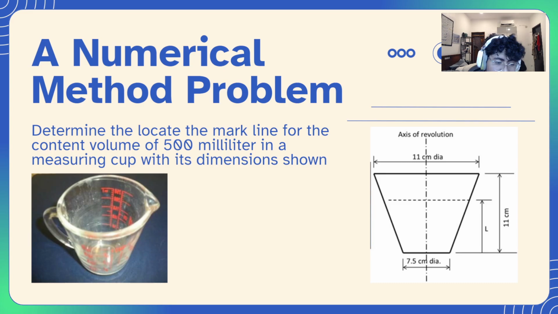The measuring cup is round, as you can see in the photo on the left, and on the right are its dimensions. It's 7.5 centimeters in diameter at the bottom, ranging up to 11 centimeters at the top, with a height of 11 centimeters as well. And we're trying to find L. What is L? How tall is the 500 milliliter mark?